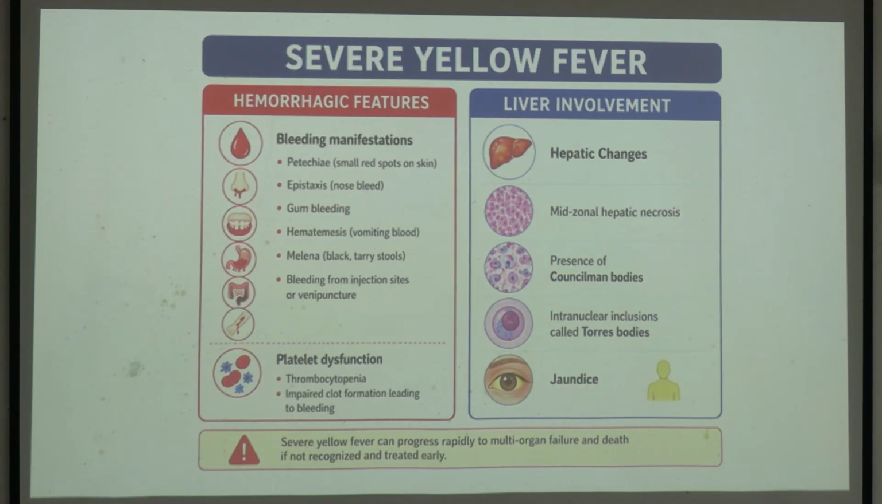And there is one more thing called melena, blackish colored stool. That means there is a bleeding in the lower GI tract that causes the melena. Okay, that means blood in the stool, blackish colored stool.